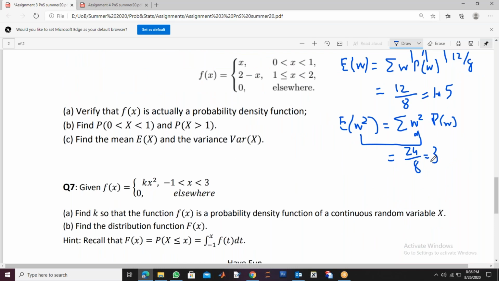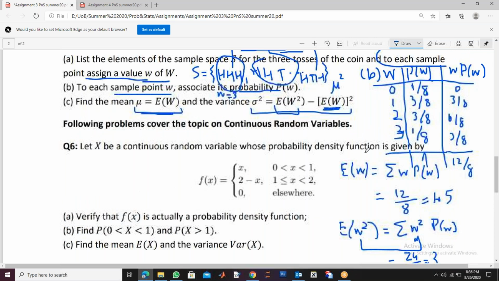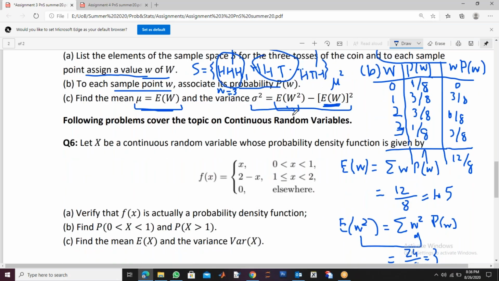Now just replace the values of these two here. Expected value of W square is 3, and here the expected value of W is 1.5. So you will get 1.5 whole square. This is the expectation of W square, and this is the square of the expectation. Always remember. 1.5 square is 2.25. So 3 minus 2.25 means 0.75 is my variance. If you take the square root of this, it will give you the standard deviation. If they ask you the standard deviation, you can take the square root of 0.75.